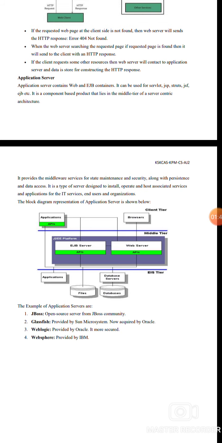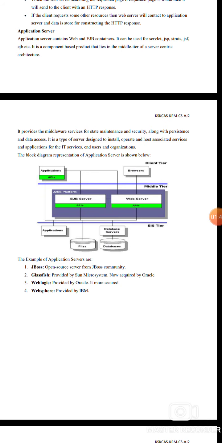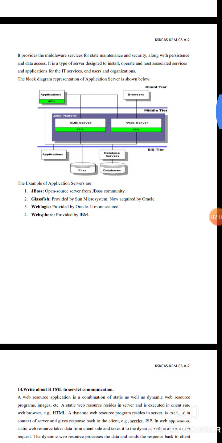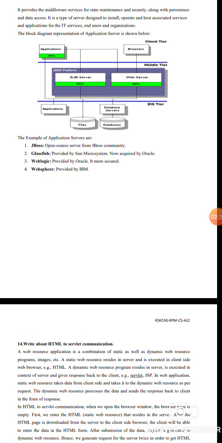The application server contains the web and enterprise Java Bean container. It can be used for servlet, Java Server Pages, and JavaServer Faces and so on. It is a component based product in the middle tier of the server centric architecture. It provides the middleware services for state maintenance and security along with persistence and data access. It is a type of server designed to install, operate and host associated services and applications for the IT services, end users and organizations. The block diagram representation of the application server.